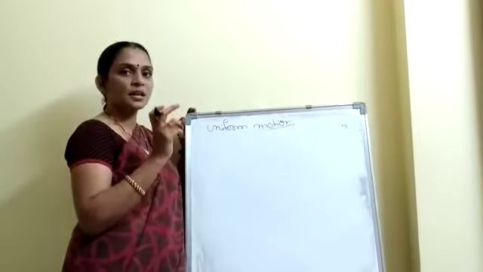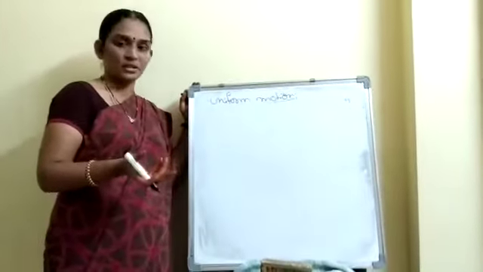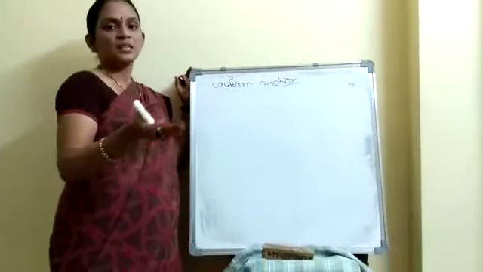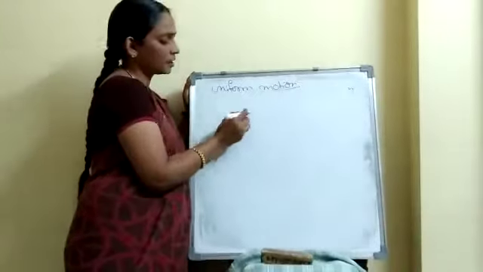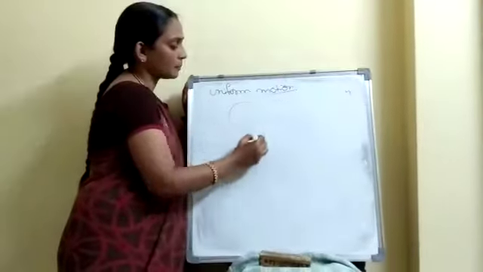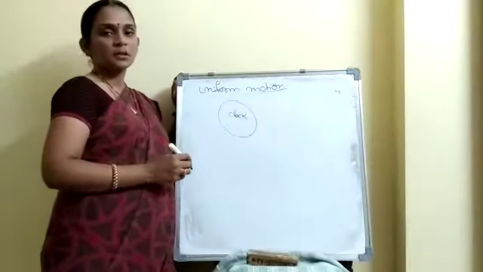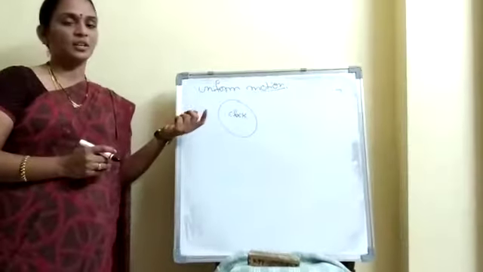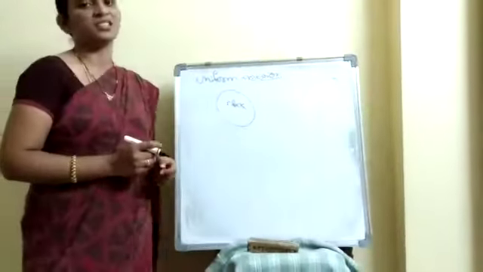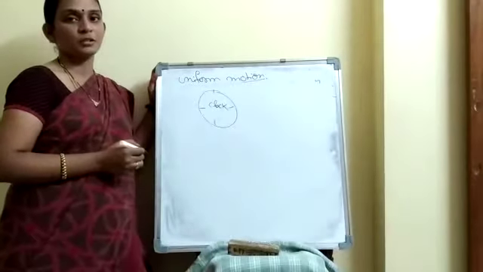Equal distances and equal intervals cause uniform motion. The best example is a clock. For every 5 minutes, equal intervals, it moves equal distances.